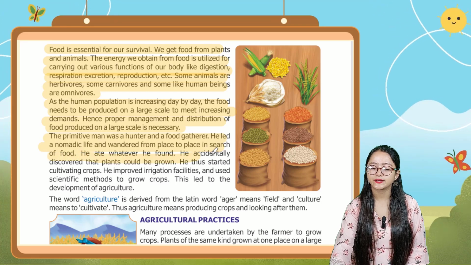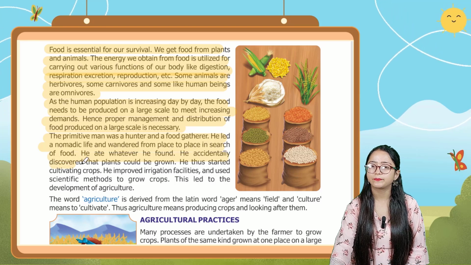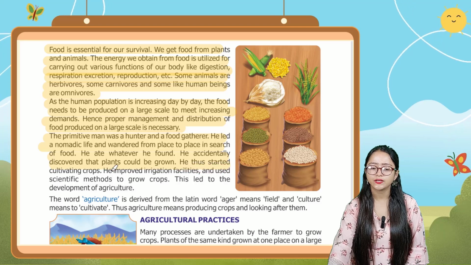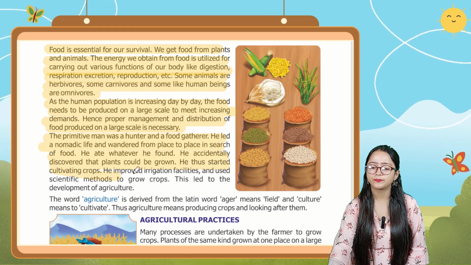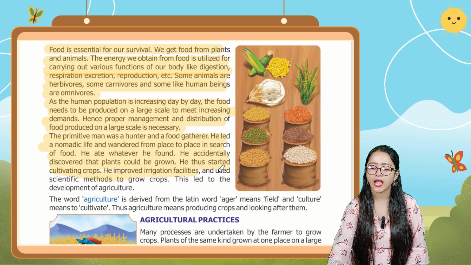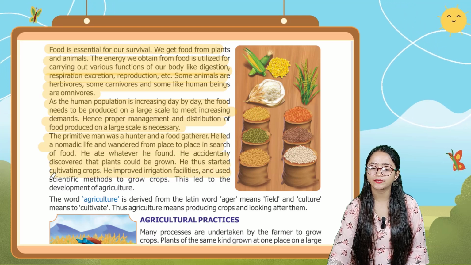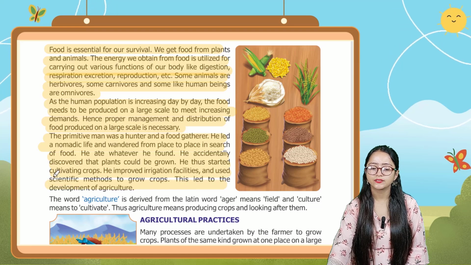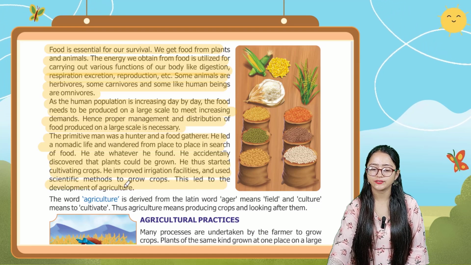He accidentally discovered that plants could be grown. He thus started cultivating crops. He improved irrigation facilities and used scientific methods to grow crops. This led to the development of agriculture.